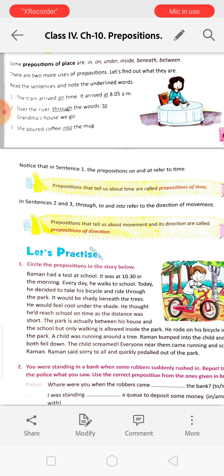Notice that in sentence 1, the prepositions on and at refer to time. Prepositions that tell us about time are called prepositions of time. In sentences 2 and 3, through, to and into refer to the direction of movement. So prepositions that tell us about movement and its direction are called prepositions of direction.